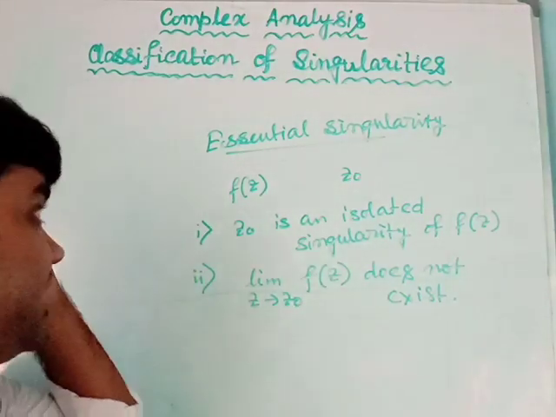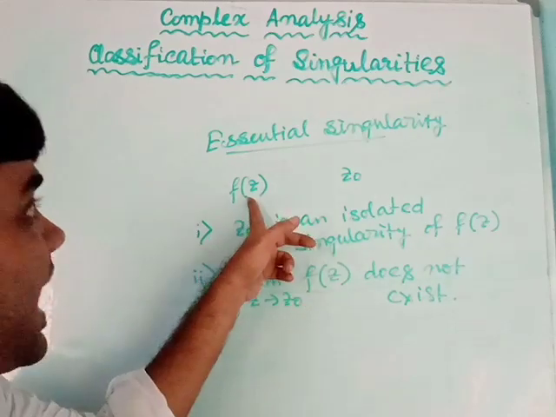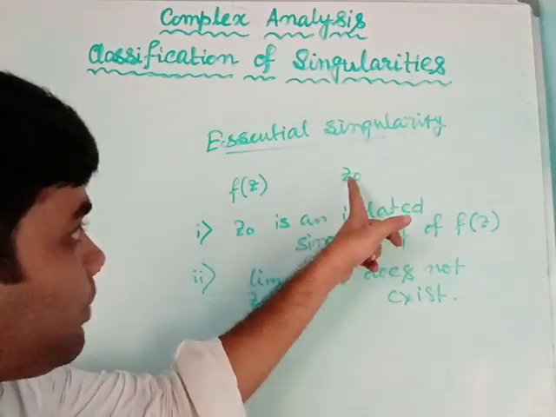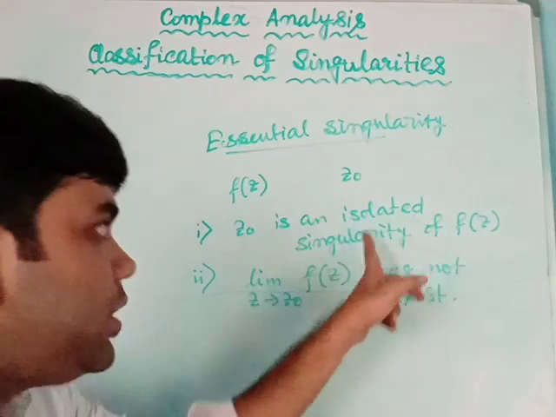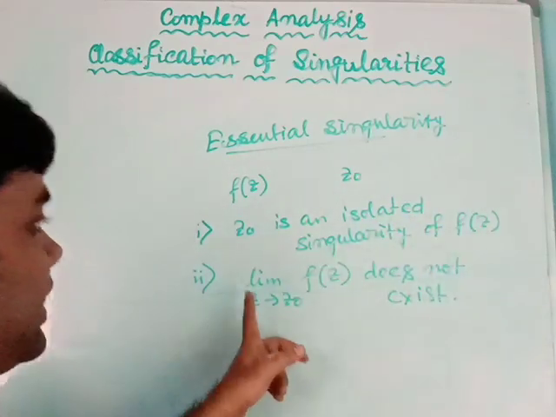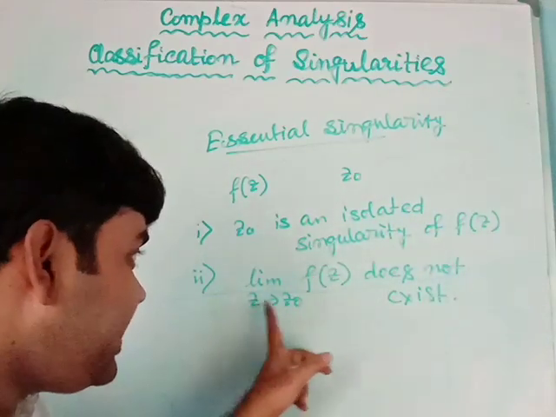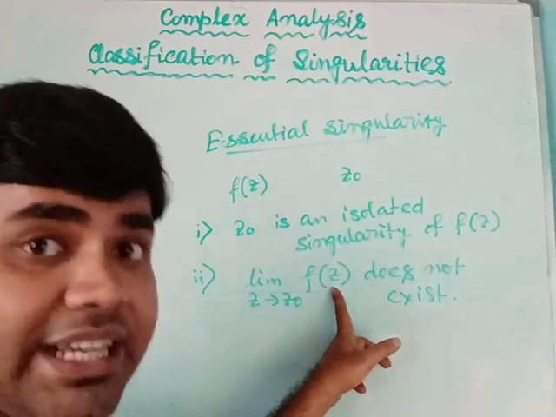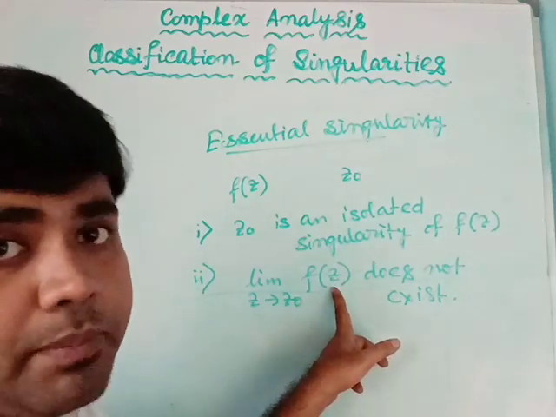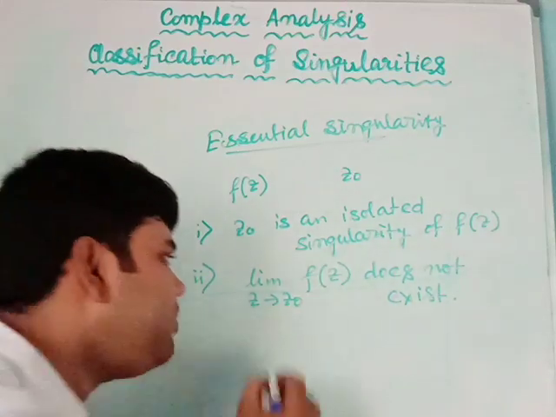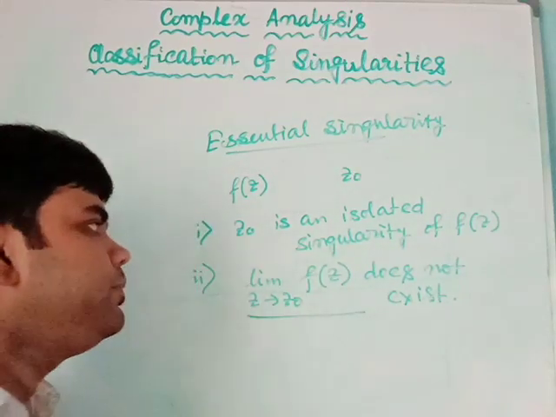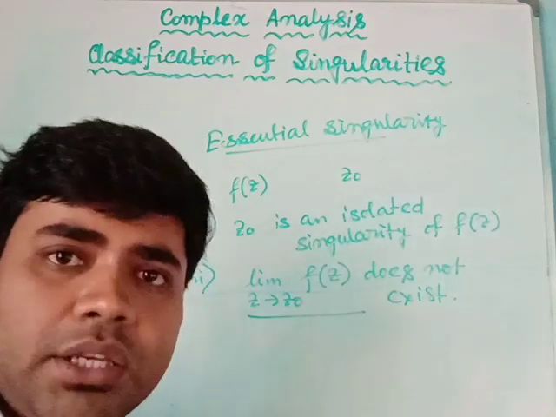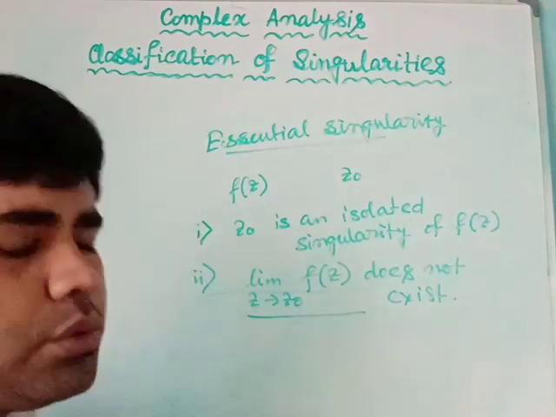So the function f(z) will have an essential singularity at the point z0 if z0 is an isolated singularity of f(z), and when I take the limit as z tends to z0, the function f(z) will not give any particular complex number. So this actually means the function does not have any unique limit when z is tending to z0.